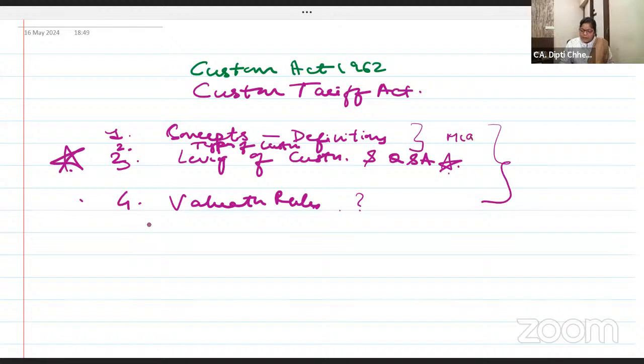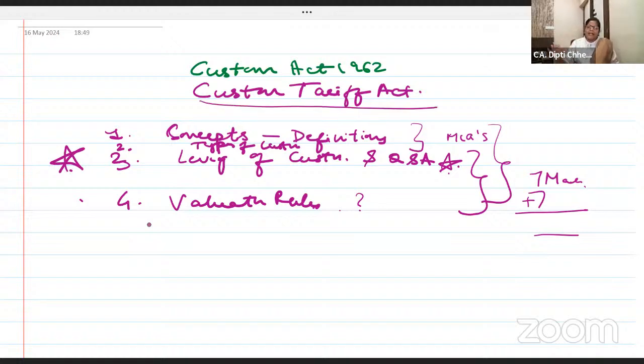Basically from these two MCQs is asked, and from this 7 marks one question. Sometimes 7 plus 7 marks is also asked. So this is the weightage of custom. Okay, we are not going to do the baggage rules and then the procedural part and yellow slip and pink slip. It was there earlier. So if you are reading from scanners, earlier exam, many questions you don't have to read now. That time DT and IDT was 100 marks paper and custom was 30 marks.